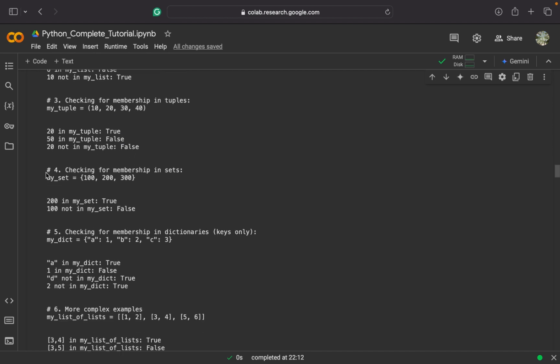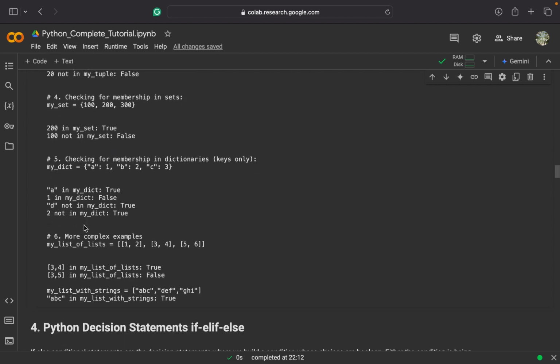Checking for membership in sets, we created my set, which was 100, 200, 300. 200 in my set returned true as it was present, 100 not in my set returned false as it was also present, so we cannot say it is not in that set. Checking for membership in dictionaries, we can check using keys only. So we created a dictionary named mydict, A assigned value 1, B assigned value 2, and C assigned value 3. A in mydict returned true, 1 in mydict returned false because 1 is not a key. We can only track keys using in and not in. D not in mydict returned true because there was no key named D. 2 not in mydict returned true because 2 is also not a key in this dictionary.